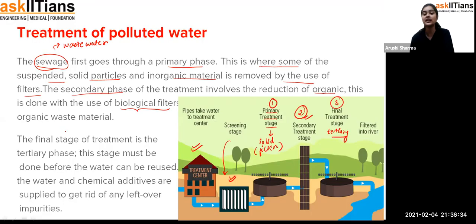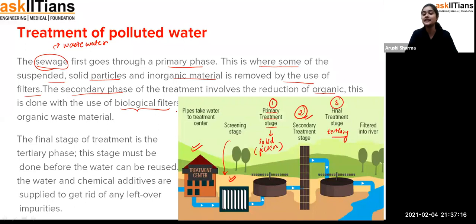Now you will say, ma'am, what is the meaning of inorganic and organic? See, students, inorganic material is like some kind of minerals, we can say unwanted things. And organic waste material, for example, is human waste also. Fine. So, the waste of our body can be removed in the secondary treatment stage where we are using the biological filter so that the microorganisms or any bacteria can be filtered out at that stage. Fine. That means now solid particles have been removed, inorganic particles have been removed, and organic waste material is also removed. After that we can say that 80% of the work has been done.